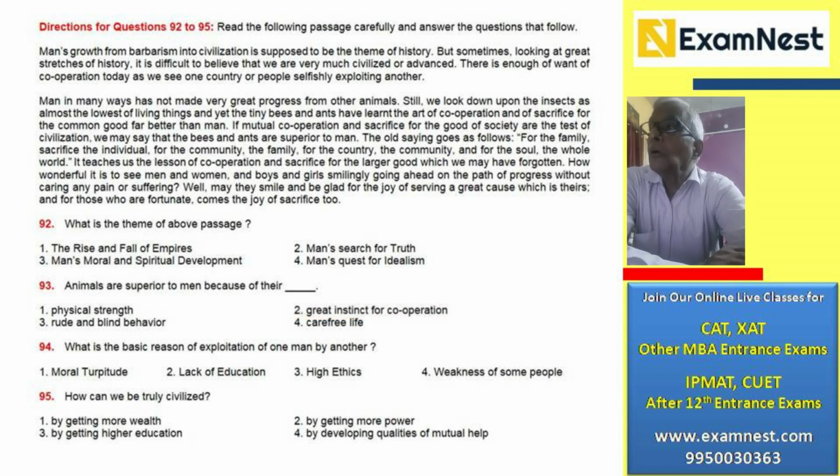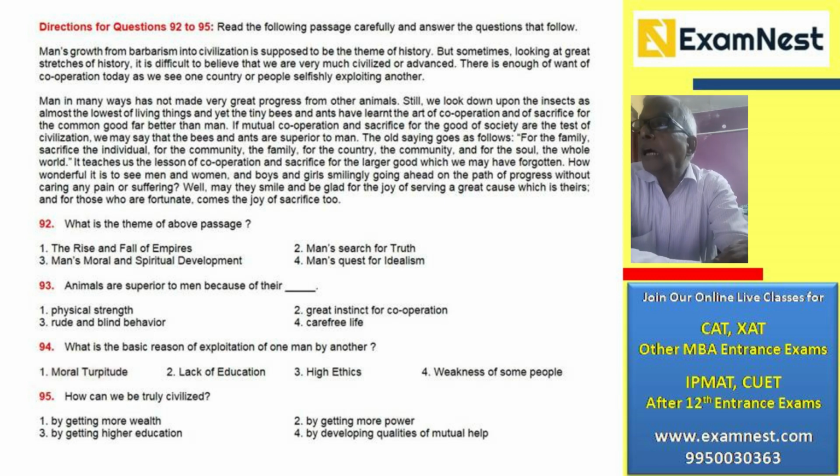The next question, what is the basic reason of exploitation of one man by another? The answer is moral turpitude. Moral turpitude means depravity, wicked behavior. That is the correct answer. The next question, how can we be truly civilized? Well, the answer is number 4. By developing qualities of mutual help, because the entire passage is about cooperation. He talks about animals and insects cooperating. You can't say by getting higher education or more wealth or more power, which the animals and insects possibly can't acquire. So the correct answer is number 4.